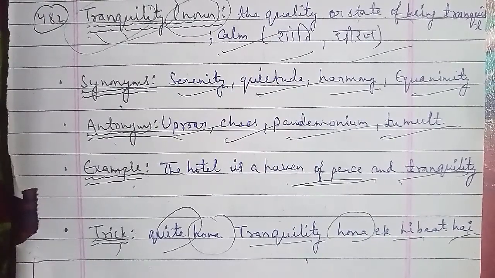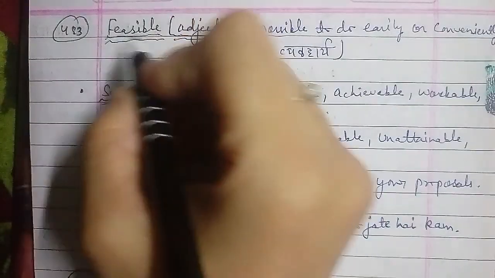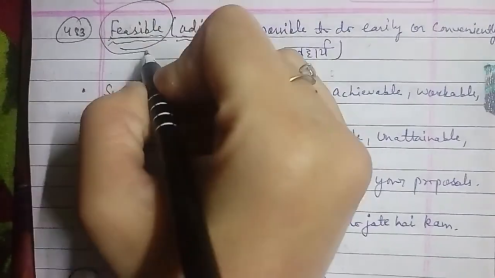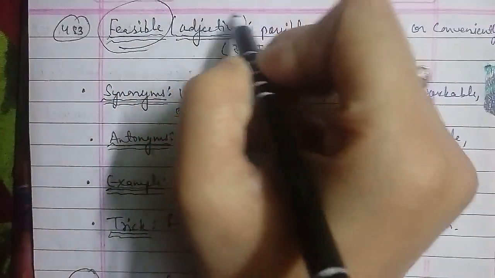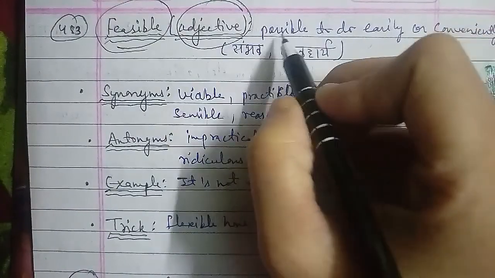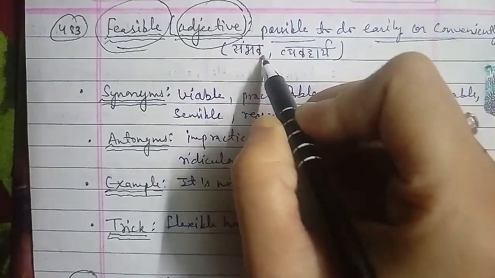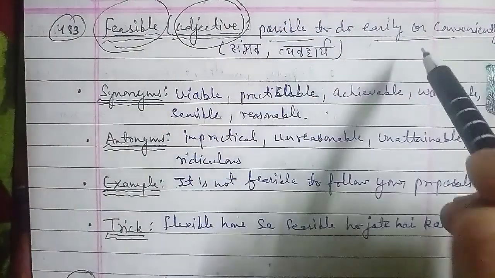your proposal. It is not feasible, it is not sambhav that we are following your proposal here, that is how you can use the word. And the trick to learn the word feasible is the word flexible. The flexible होने से feasible हो जाता है काम, तो flexible होने से convenient हो जाता है, संभव हो